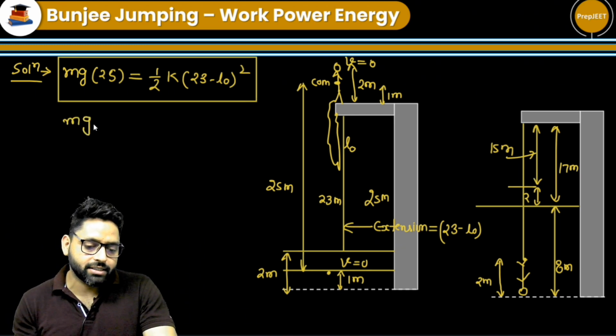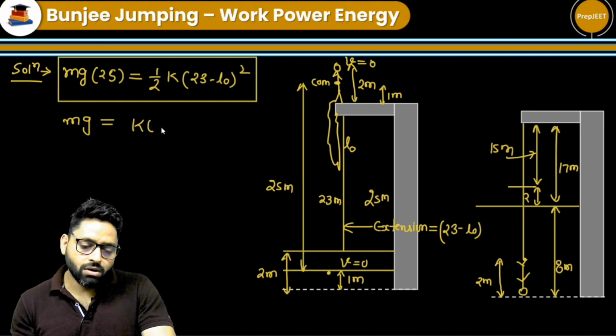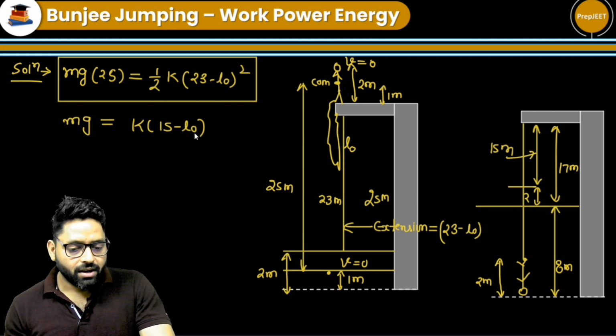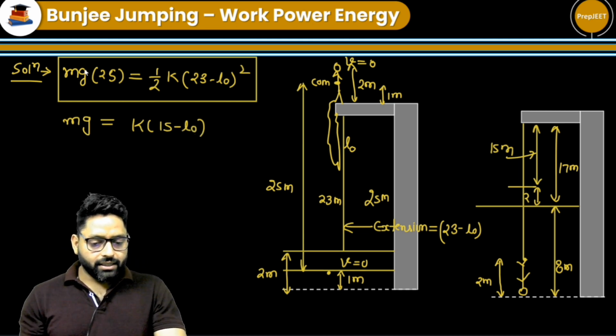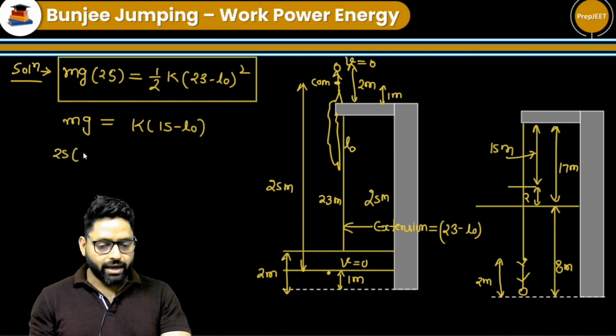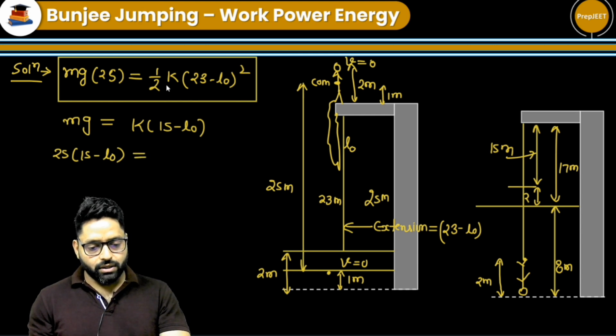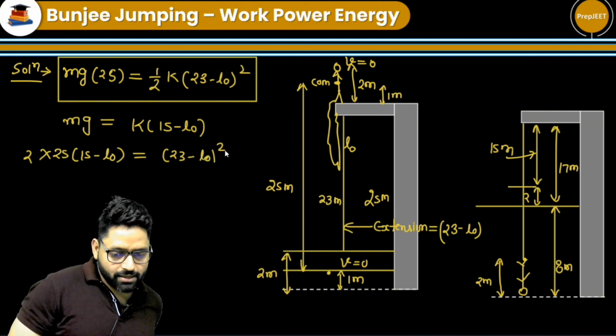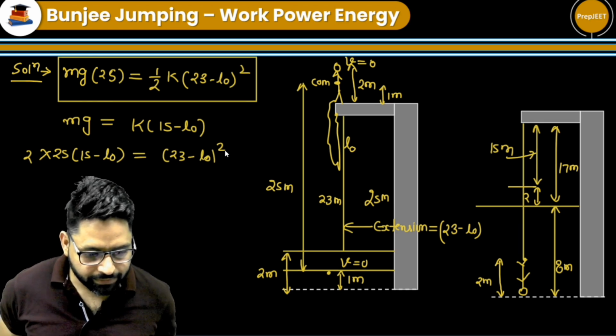So mg is equal to k into (15 minus L naught). This is the extension when she is at rest. Okay. Now we take this value and divide both, and 25 into (15 minus L naught) will be equal to, this 2 also comes on this side, (23 minus L naught) square. Okay. Something like this we get.